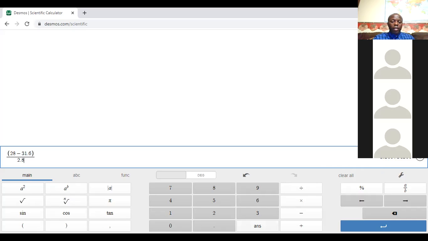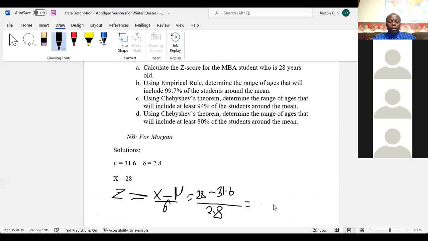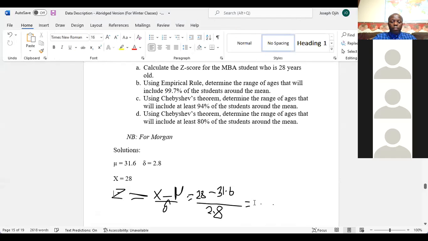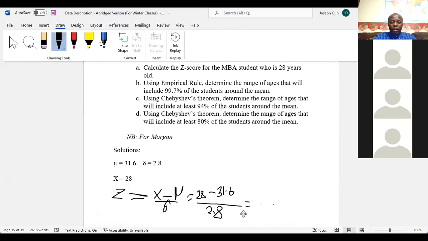The answer is equal to negative 1.29. That is our z-score. The z-score is always easy to calculate. Any question on this?